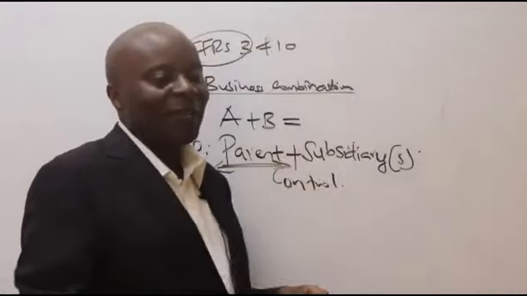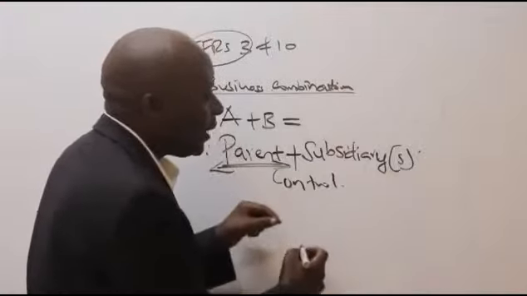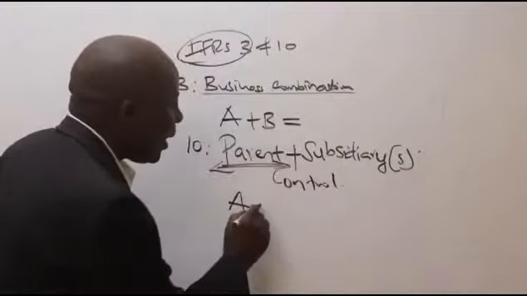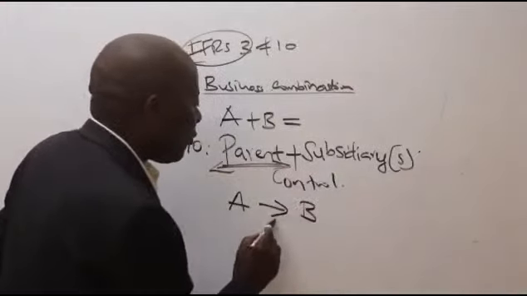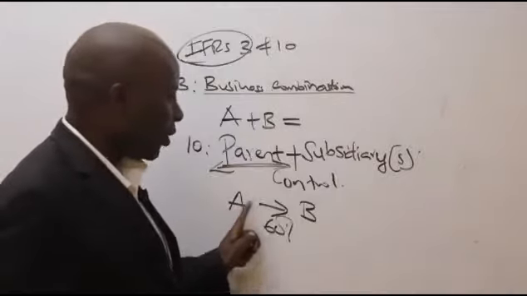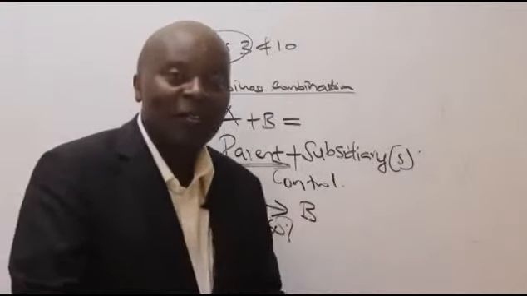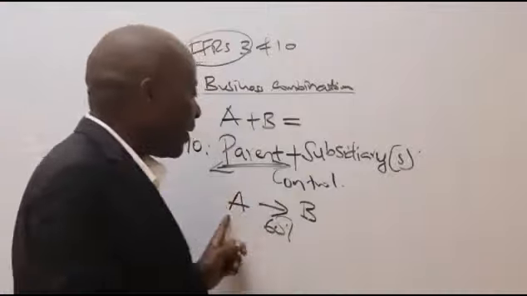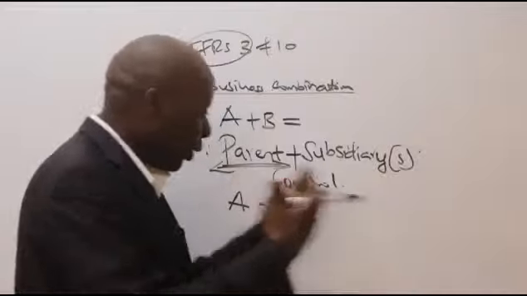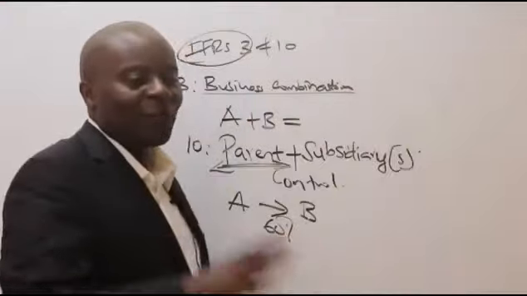Remember, before IFRS 10, we used to say that so long as a parent has made an investment of more than 50% in a company, say A buys 60% of B, then for sure A has control over B. Because 60% of ordinary shares means that they will have a lot of directors. During the AGM, they will be able to pinpoint, you and you go and sit on this particular company's board. That was the old standard.